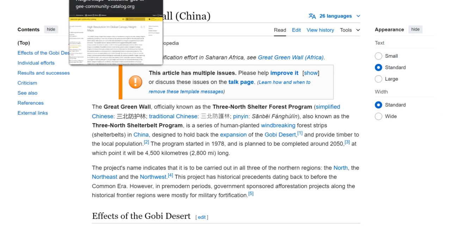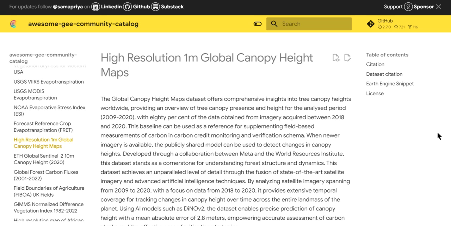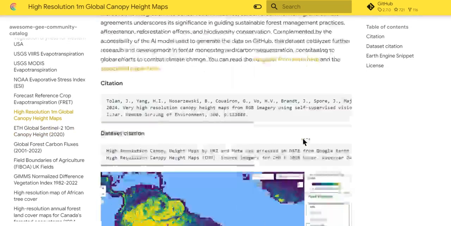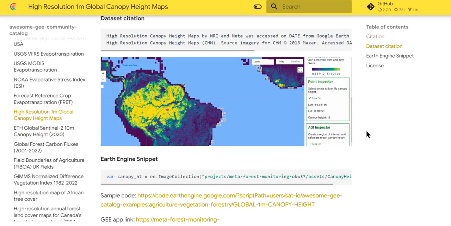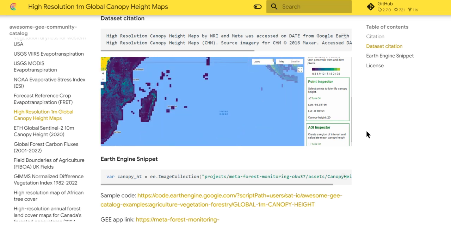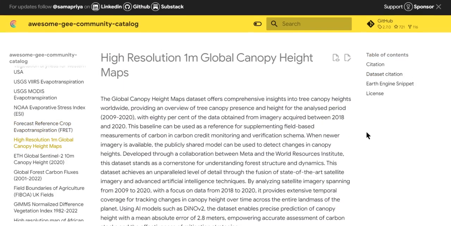In order to do this, I want to share with you a very nice dataset from Meta, which is the high resolution 1 meter global canopy height maps. From my understanding, this is really state of the art, with 1 meter resolution, and it is hosted on the awesome GEE community catalog. The coverage is global, and you can even see the canopy height at the individual tree level. So this will be something we play around with today in the project.